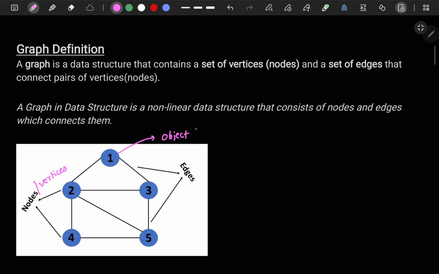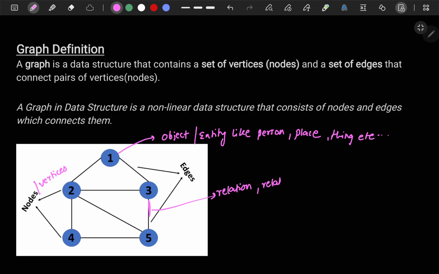It can represent any entity, like a person, a place, anything, etc. And these edges can define a relation, or a relationship between any two nodes.